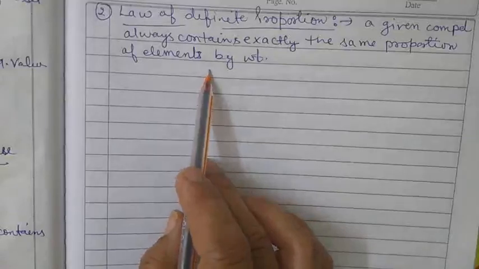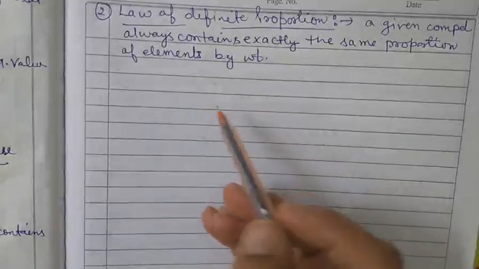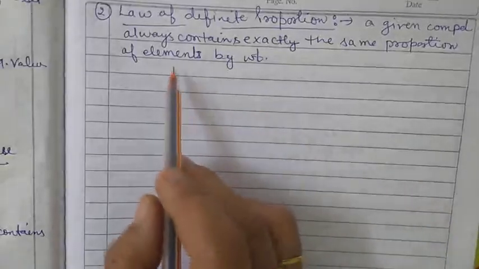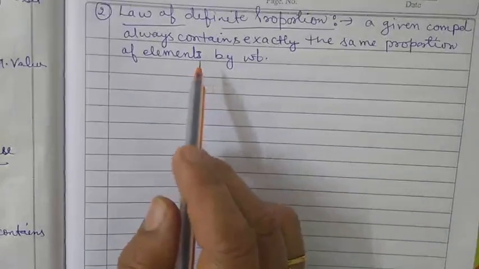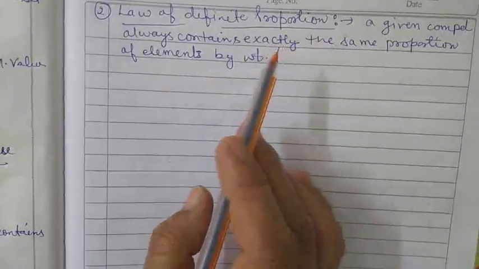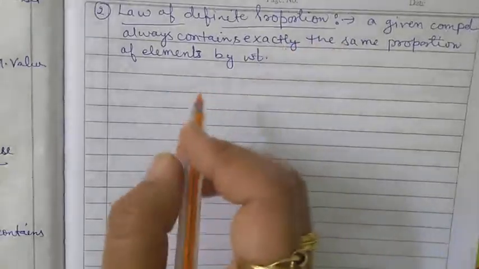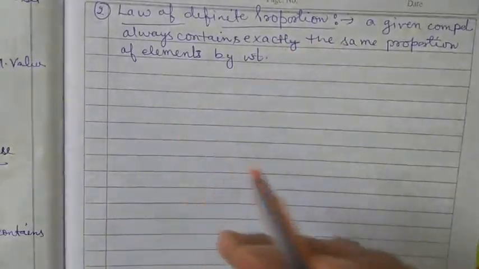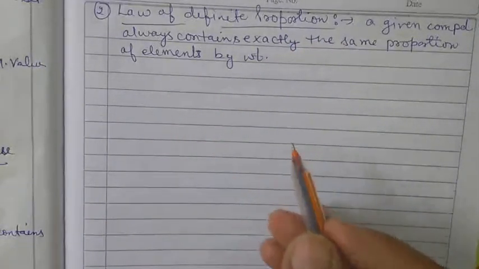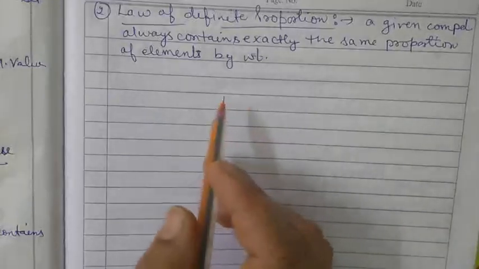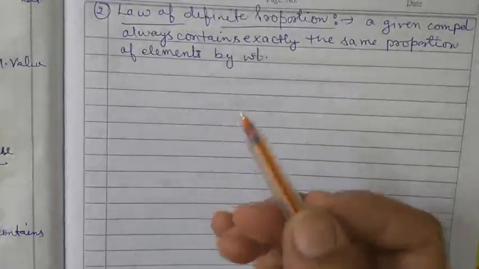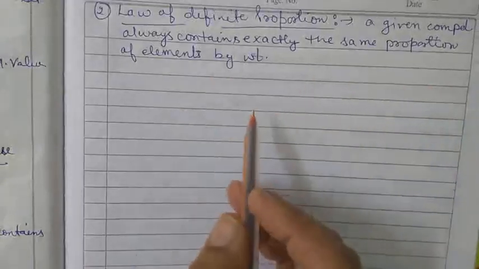Now, how can you understand it? For example, pure water obtained from any source. Take the water from the well, the river, the ocean, the lake, even the rainwater, or take the water from any part of the country.